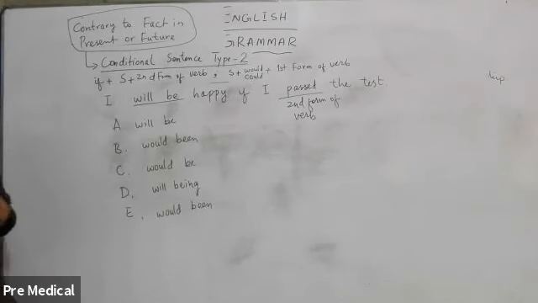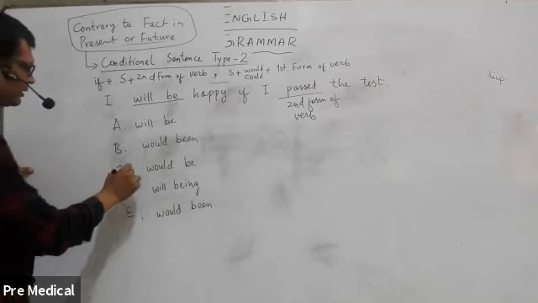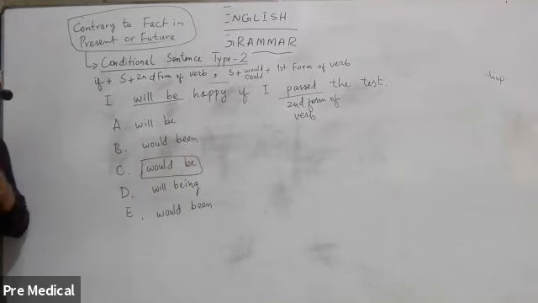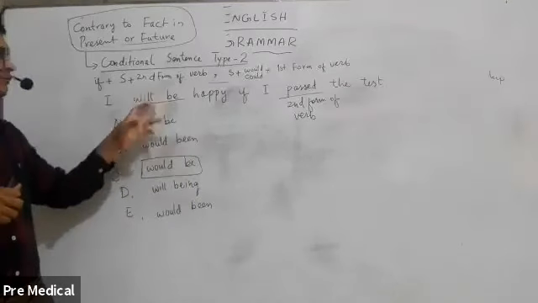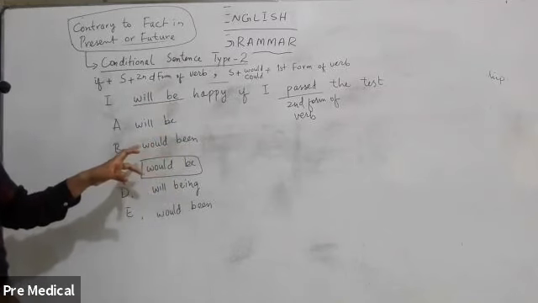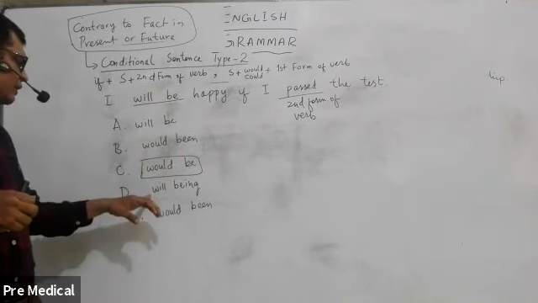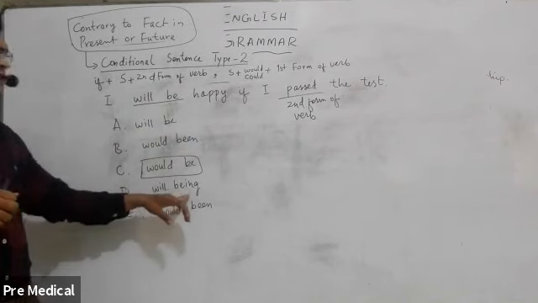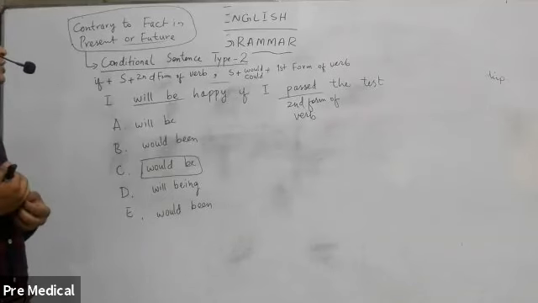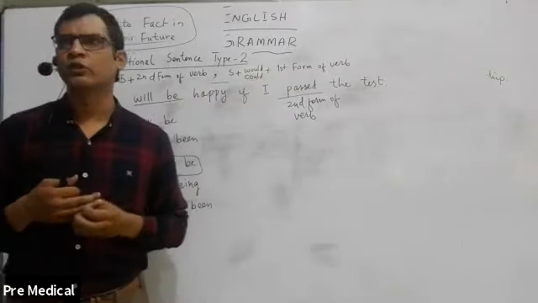We have to use would. In the choices, only choice C seems to be working because in A it is the same will be, which is wrong. In B it is would been, okay, which is again wrong, if you're using would, then you have to use first form of verb. In C, would being, there is ing form. So just remember that in conditional sentence type 2, second form, and then with would or could, first form of a verb.